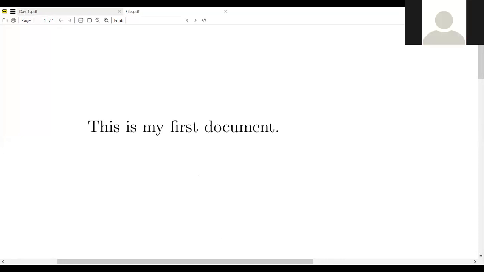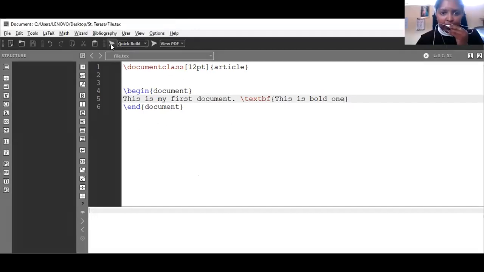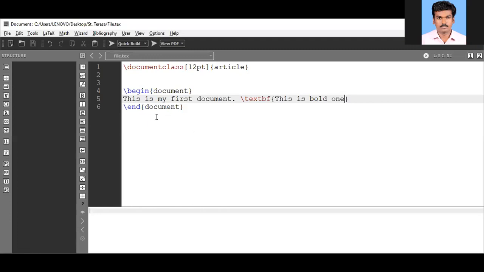Sir, could you please run the command again, sir? Which one, sir? The previous one. Yeah, okay, I will show you. Is TeXmaker visible now? Yes, sir. Okay, so I'm creating one command. This is my first document, this one is already existing. I'm creating one more command, textbf. I'm going to create the bold content. This is bold one.